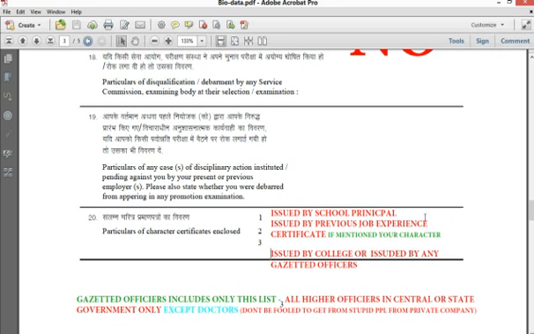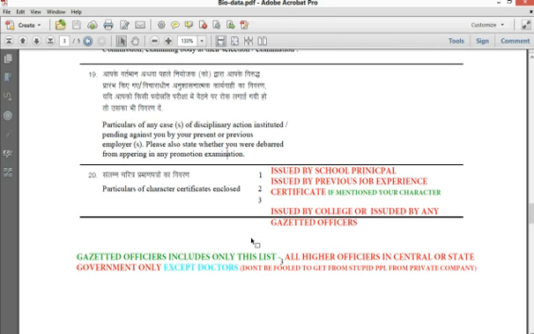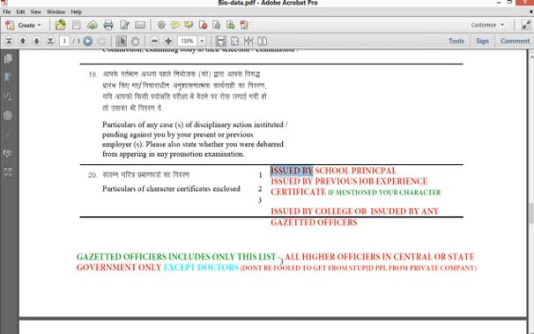No need to mention any of the names here, as you will be producing the same stapled with this. So no need to mention any name, just write issued by. If it is a principal, or your previous company name, or a professor, just write professor, comma, your college name. If it is a gazetted officer, write issued by his designation, like MRO.